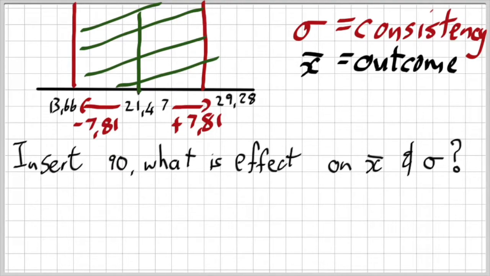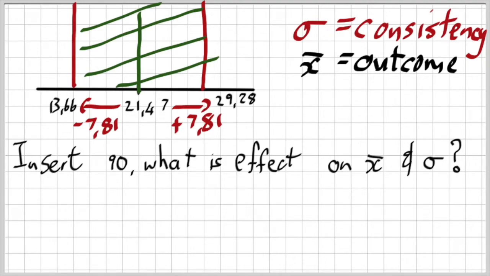But let's talk about what variations in questions I've seen in exams and I've asked in the exams. What if I insert 90 into this specific data set? What would be the effect on both x bar, the mean, and your sigma? Because the 90 is so far out from where the rest of the data lie.